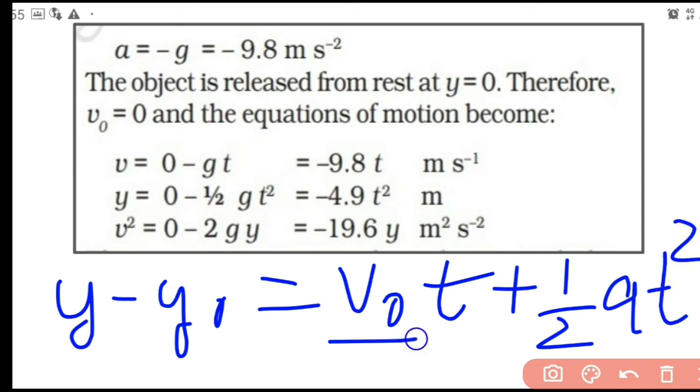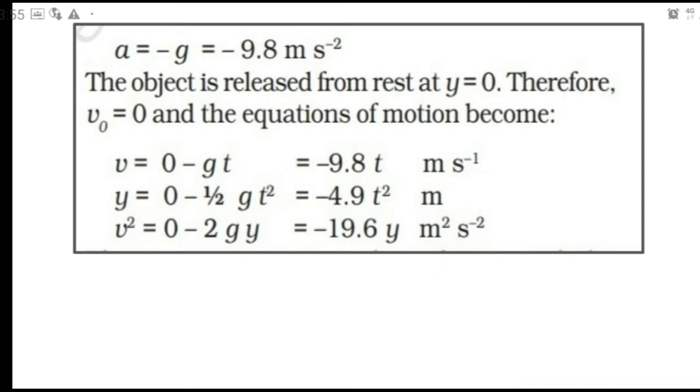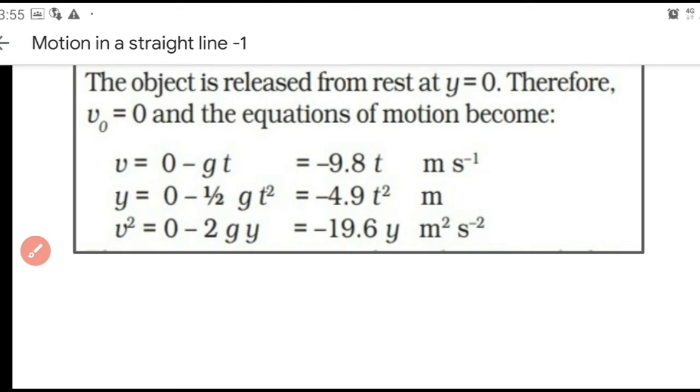Now here v0 is 0, a is minus g. So minus g by 2, 9.8 by 2, it becomes 4.9. So our equation becomes y is equal to minus half gt square, or it is minus 4.9 t square. That is the second equation of motion for a freely falling body.